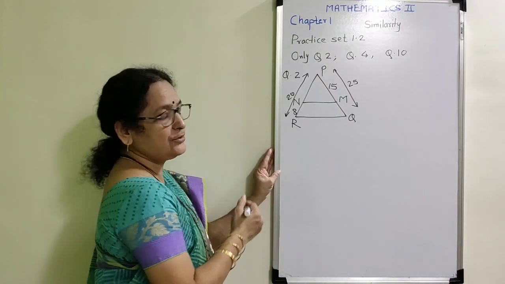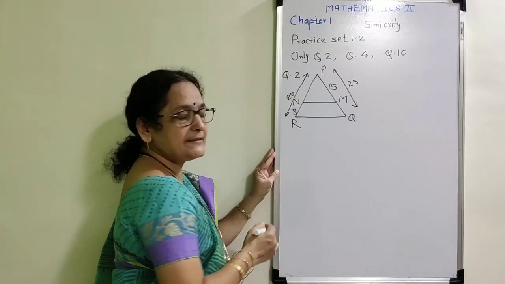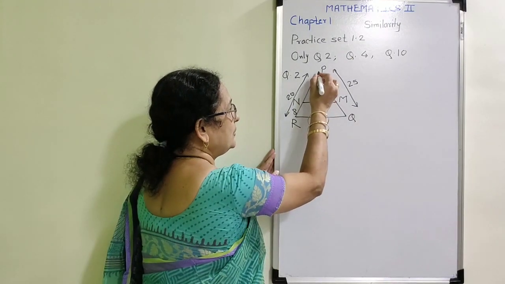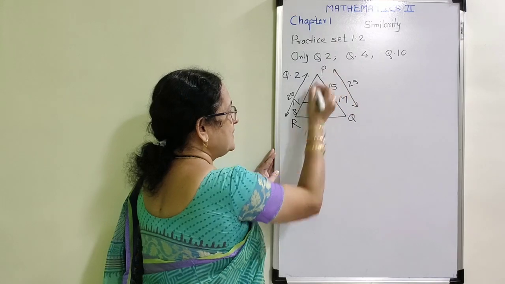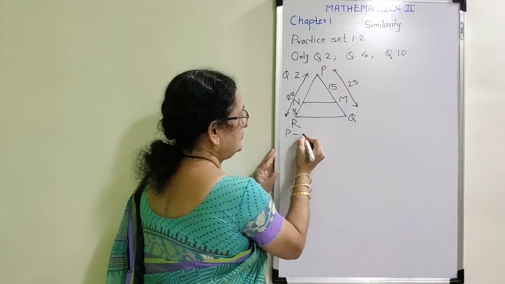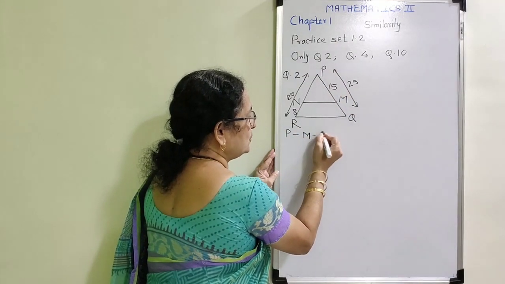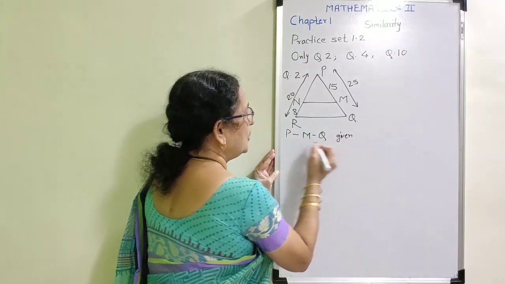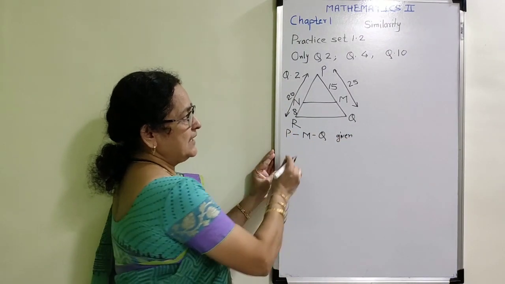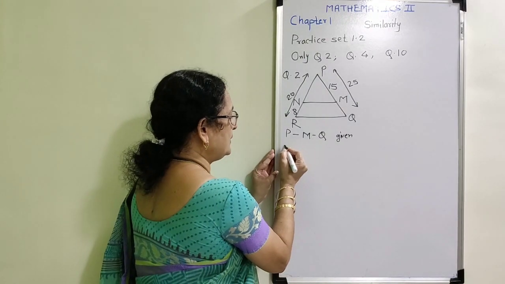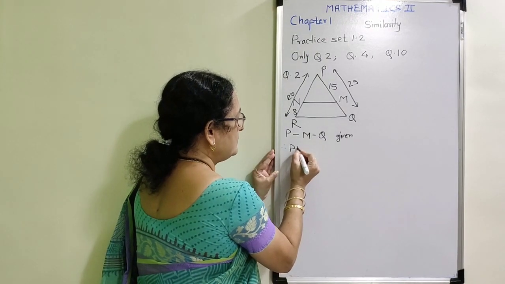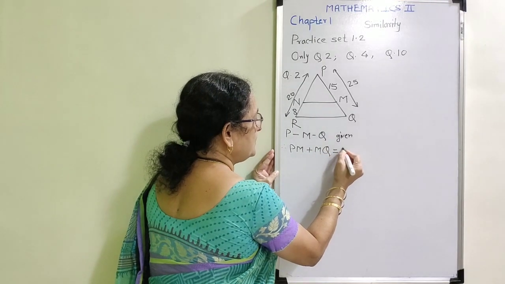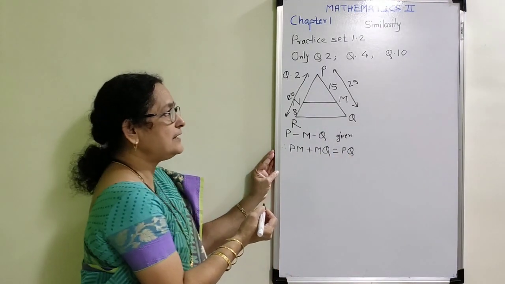Now, how are you going to use betweenness? In 9th standard, you have studied this concept. Observe the figure on the blackboard. I am going on the right side. P-M-Q is given in the figure. Now, using this betweenness, I want to find out MQ. Therefore, PM plus MQ is equal to PQ. Now, substitute the given values.